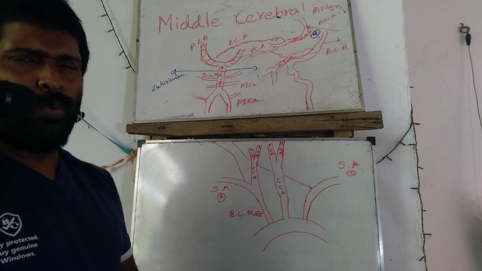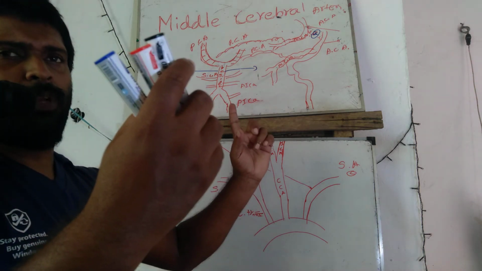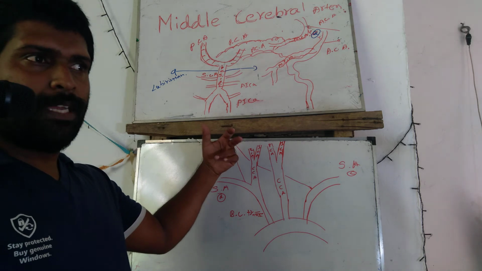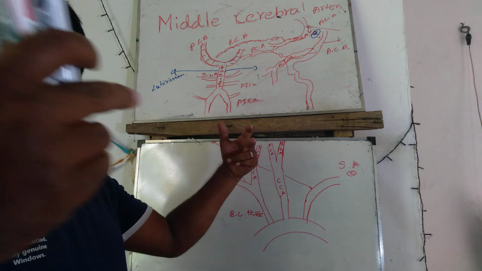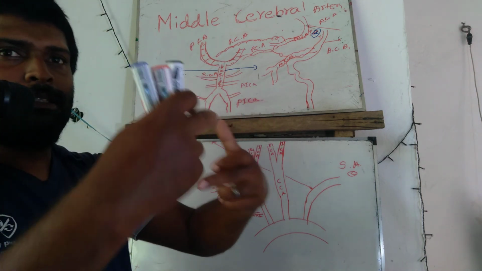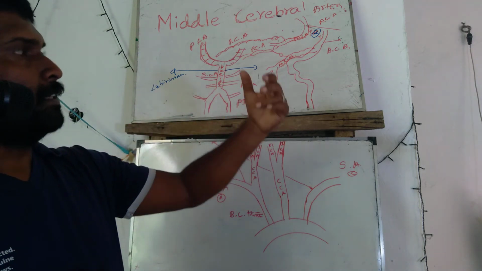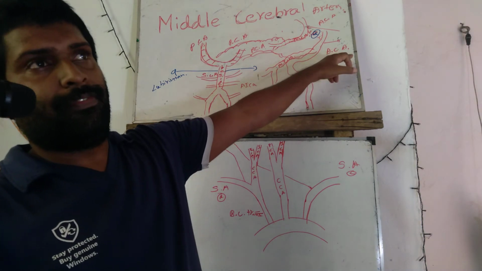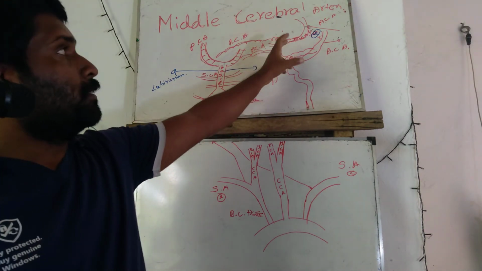Because the circulation from two sides comes upward, and the two sides come to the middle point of the circulation, turning around at the anterior communicating artery left and anterior communicating artery right.